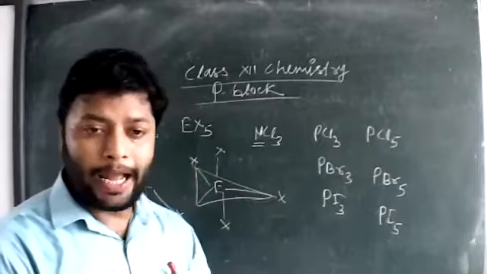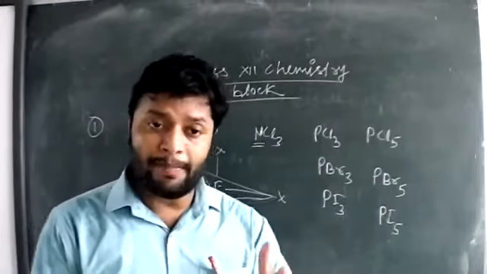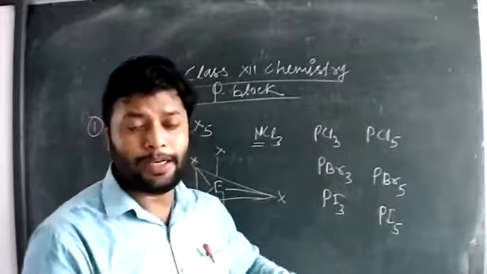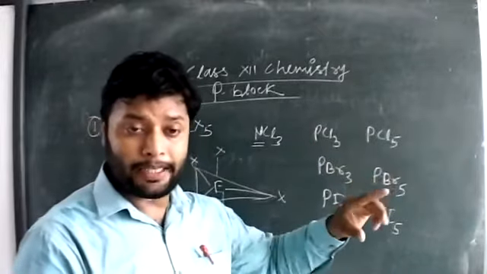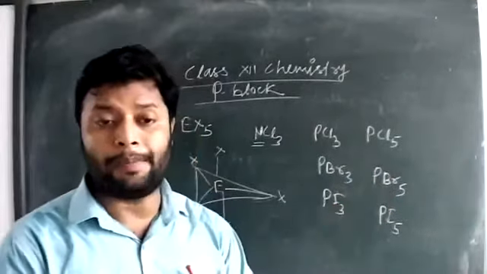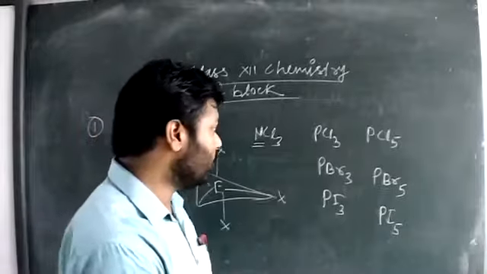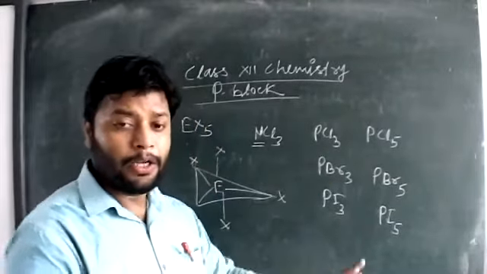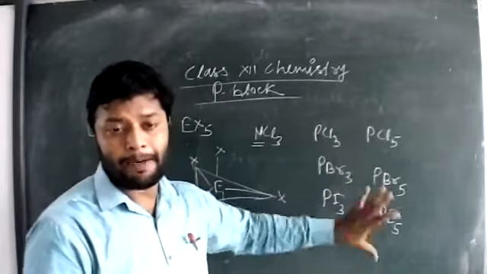Arsenic, antimony, and bismuth generally form the trihalides only. The pentahalides are very unstable at room temperature. That's why phosphorus easily forms the trihalides as well as the pentahalides.